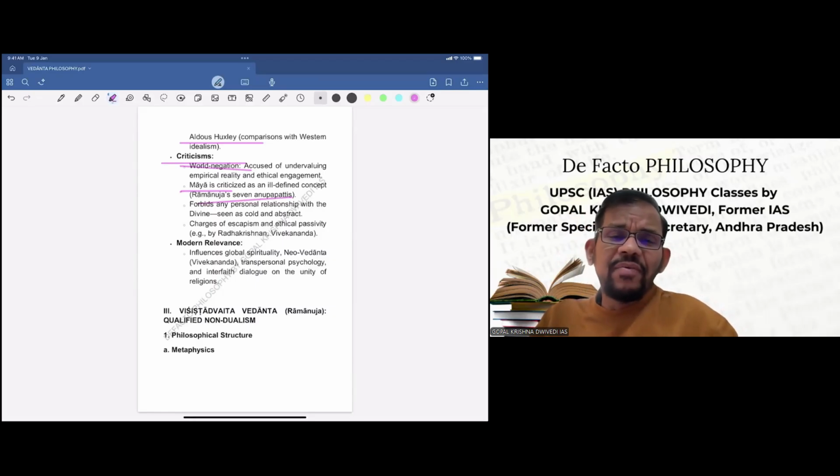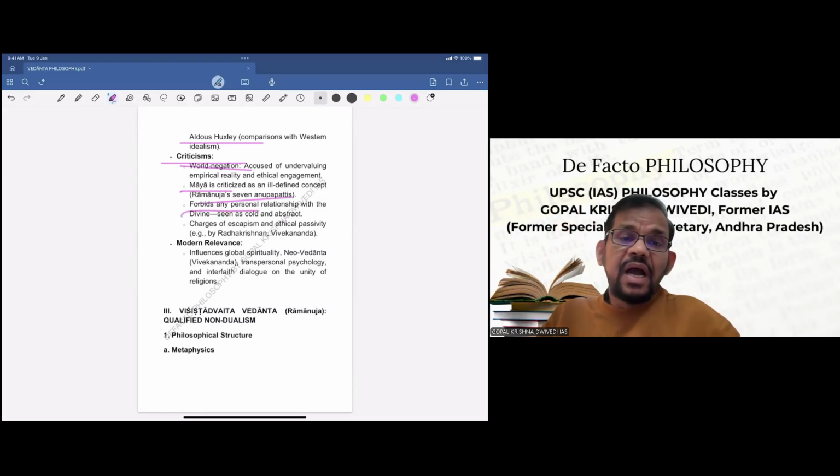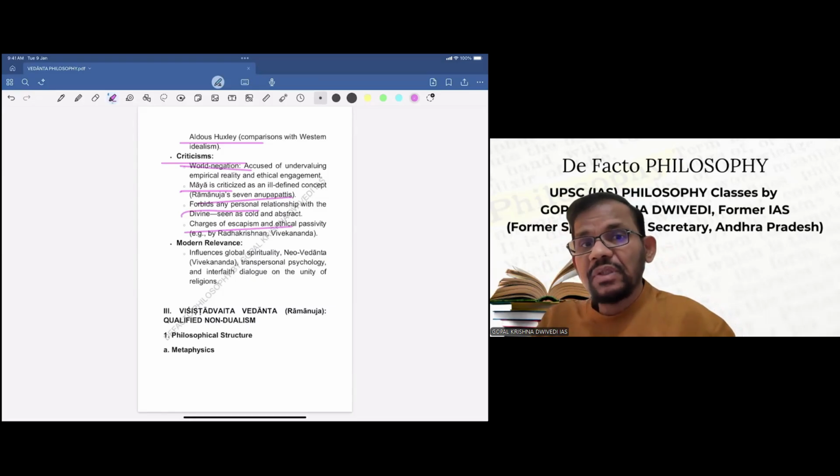Then it forbids any personal relationship with the divine, seen as cold and abstract. So this is another criticism. And then charges of escapism and ethical passivity. This is also put against Shankaracharya's Advaita Vedanta, even by philosophers like Radhakrishnan and Vivekananda.